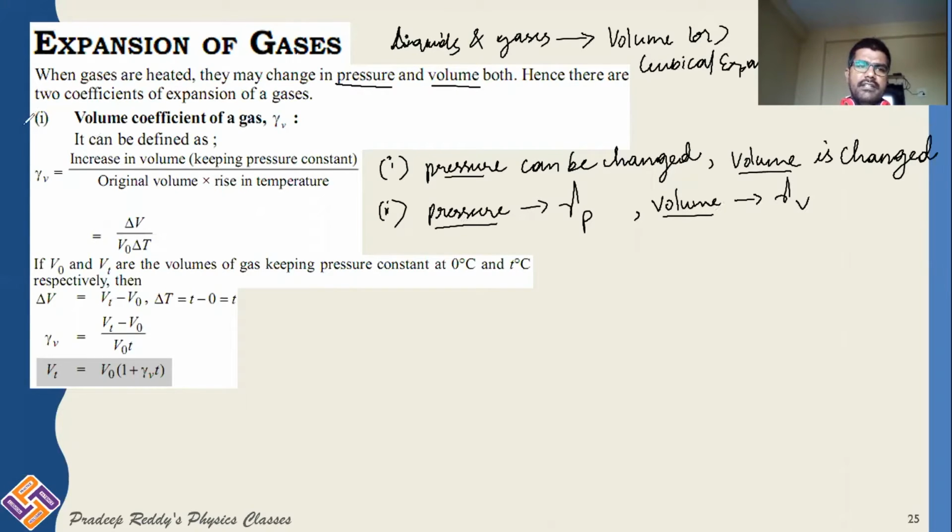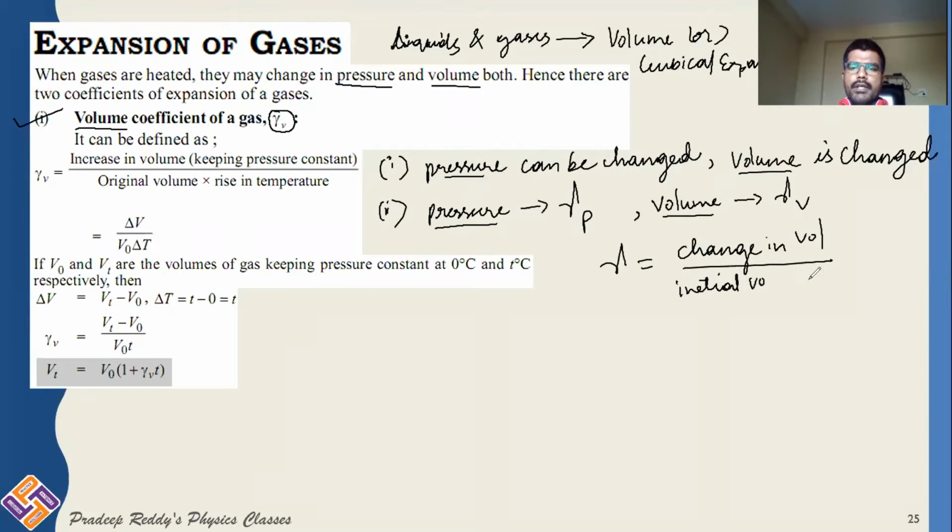Now let us first learn the volume coefficient of gases, that is gamma V, where we are finding change in the volume. As with every gamma, gamma is equal to change in volume divided by initial volume into change in temperature, delta theta.